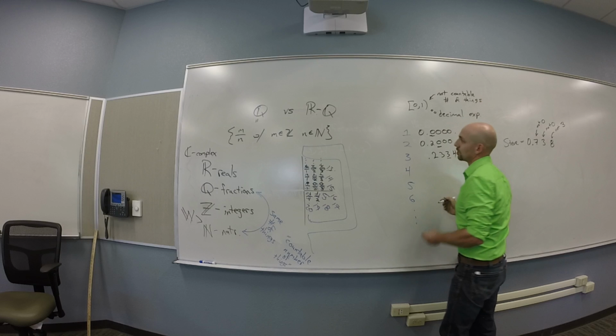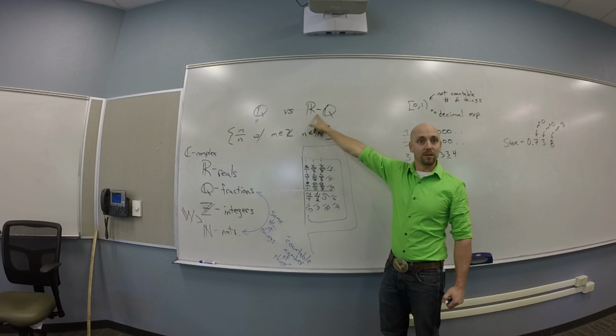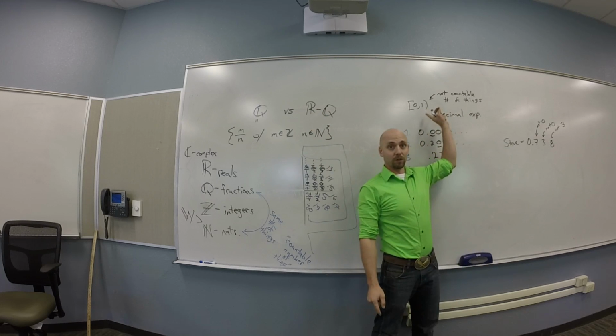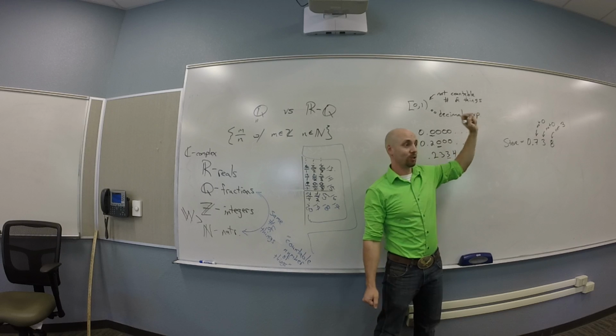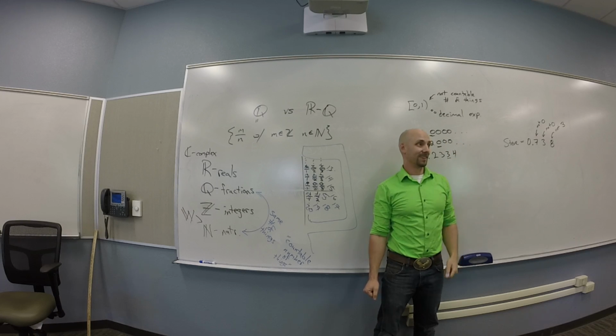Okay, and then we were actually trying to get at R less Q, right? So R is made of things like this, intervals. So I had a not countable number of things, and I took out a countable number of things. So how many things are left? Still not countable. It better be not countable, right?